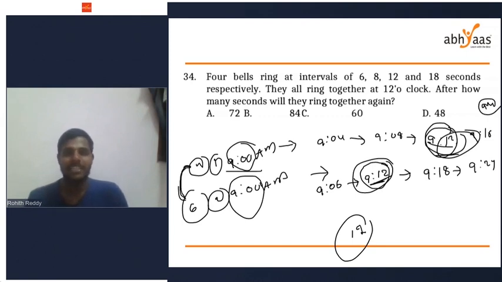Find the LCM of 6, 8, 12, 18. That's it. So what is the LCM of 6, 8, 12, 18? It will be 72 only. But they might ask this question.